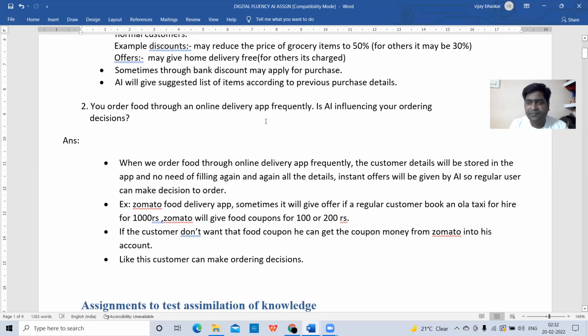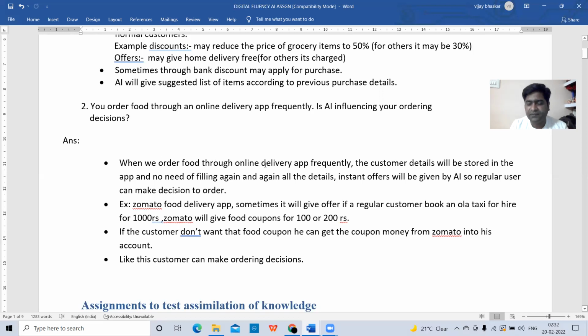Suppose you are ordering food in Zomato, Dunzo, some apps are there. So when you order food online, is AI influencing your ordering decisions? That is the question here. When we order food through an online delivery app frequently, what is the answer we can write for this question?